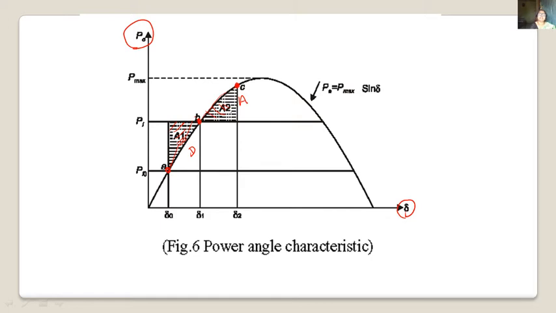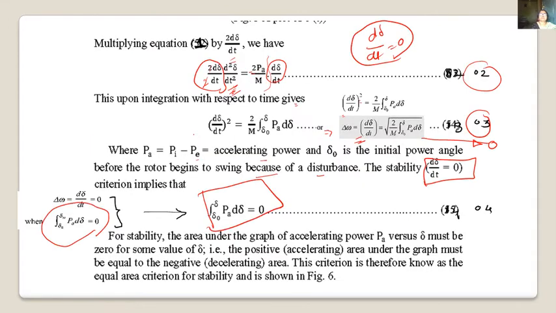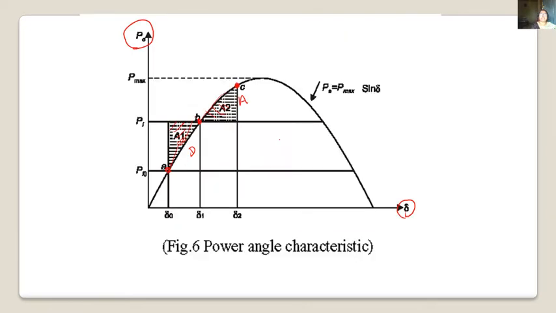Why is this the accelerating area, and why is this the deaccelerating area? Look here. The positive accelerating area under the graph must be equal to the negative deaccelerating area. Now why is this called negative and this positive? Here this is our PI, meaning PM, the mechanical input.